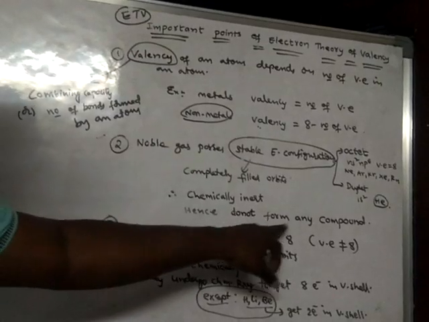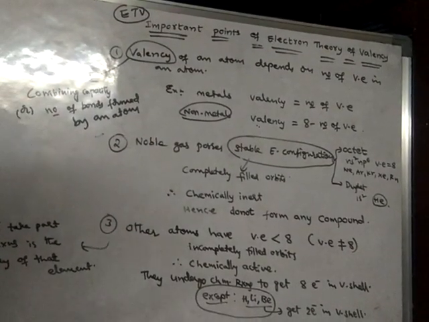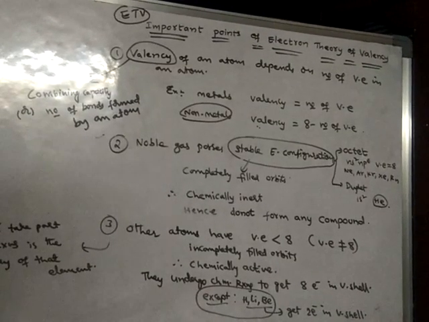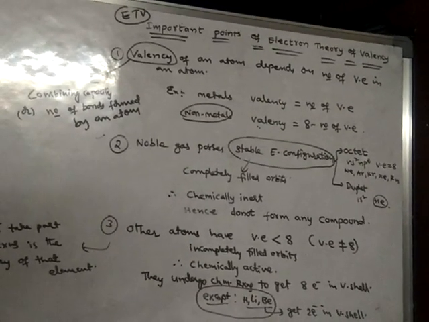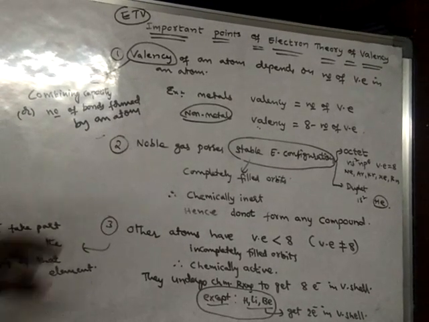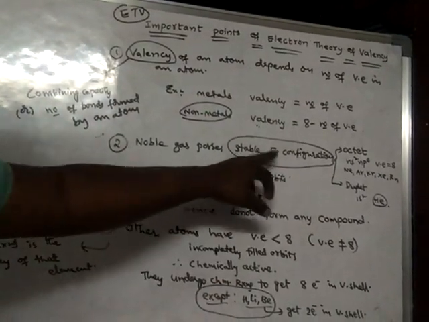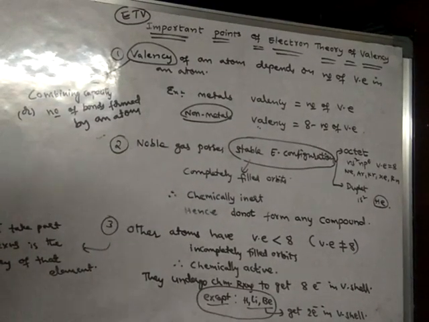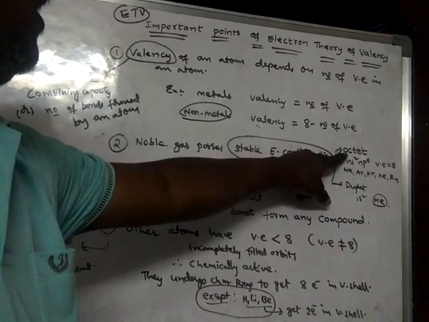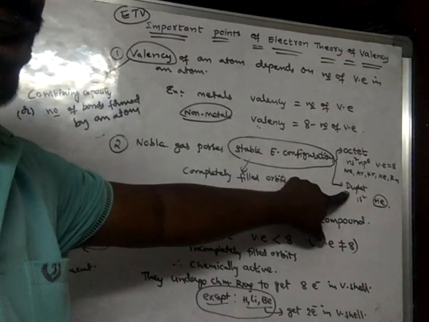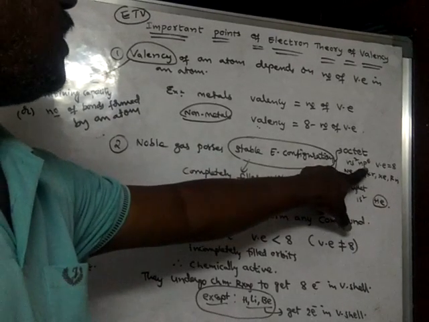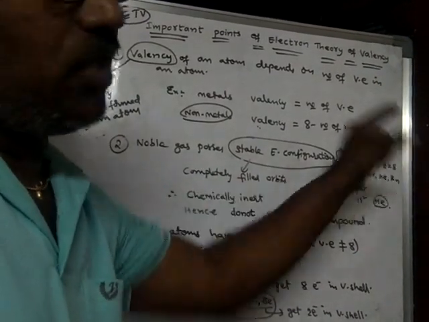Hence they do not form any compounds. Helium does not form any compound, neon does not, argon does not. What is the reason? Because these elements have stable electronic configuration. What is stable electronic configuration? It means octet electronic configuration or duplet electronic configuration. What is octet configuration? ns2 np6, that means valence electrons equal to 8.